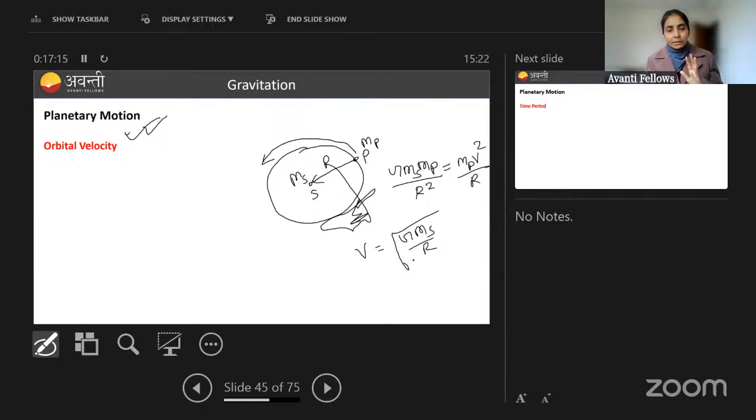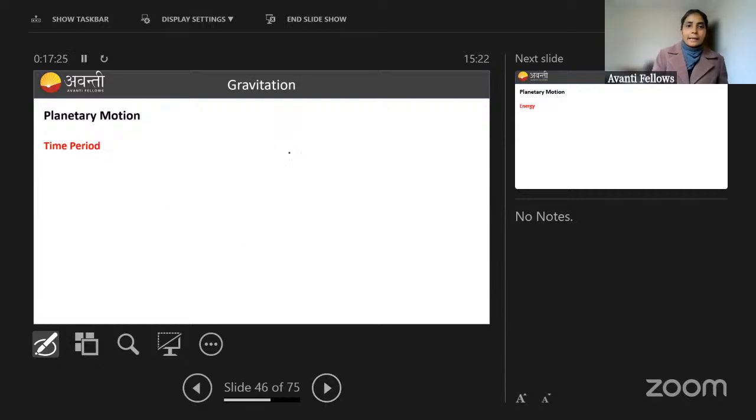You should know the derivation, because directly the formula will not help you always. So you should know from where it is coming. Done. After that is the time period. Look, how will you calculate the time period? The time period is the time in which it will complete the whole rotation, one complete rotation. So the time period is what? 2 pi by omega. This is the general formula.